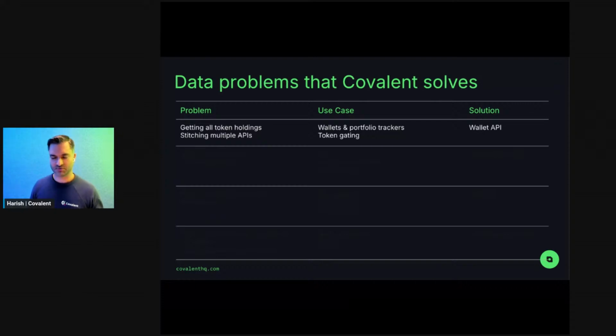So it'd be things like getting all the token holdings for a wallet across multiple chains. Maybe you're building this out in your wallet or portfolio tracker, or using it for token gating. There is a dedicated API for that use case.